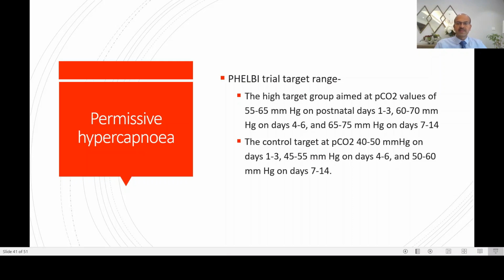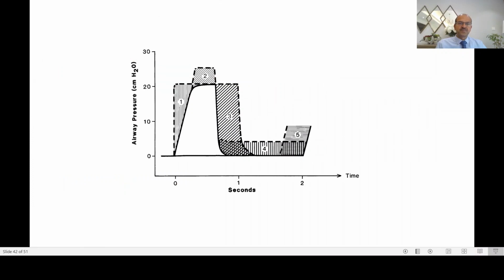And remember that these are different if you use capillary samples, because capillary CO2 is going to be higher than the arterial CO2 by 3 to 5 millimeter of mercury. So the message here is that you can have permissive hypercapnia to a reasonable degree. Be careful in the first 3 days. Be careful in asphyxiated babies, so better to keep them in the normal range. And even in PPHN, you don't want hypocapnia, and you also want to avoid hypercapnia. You want the CO2 in the 35 to 40 millimeter range.